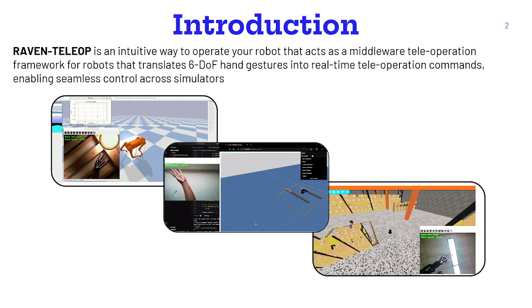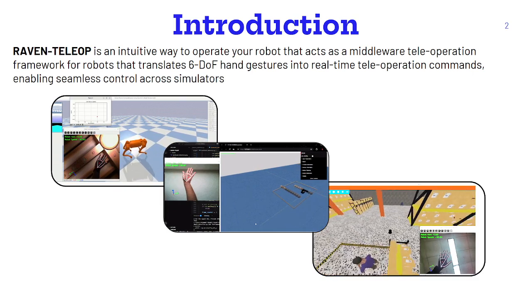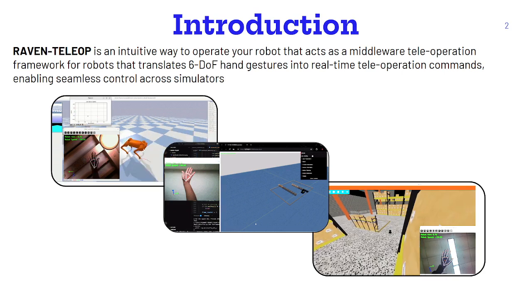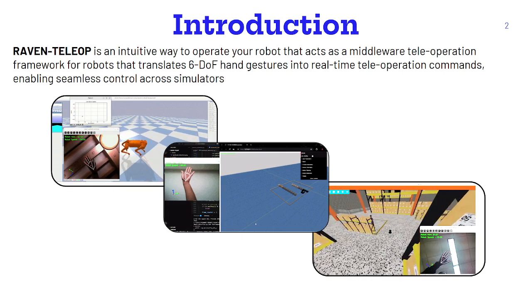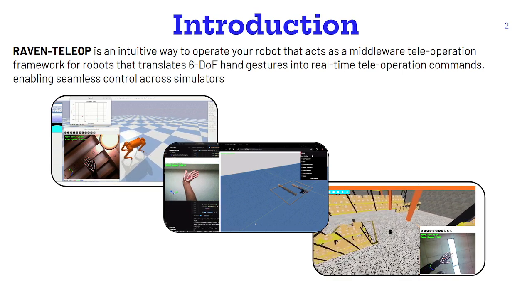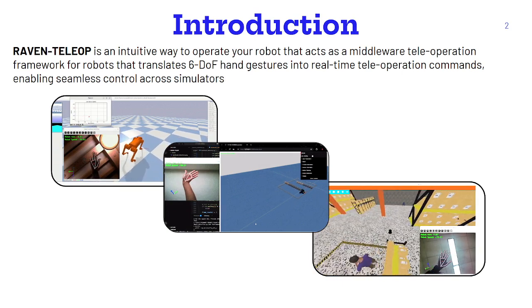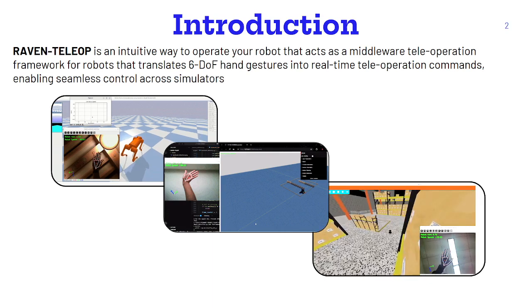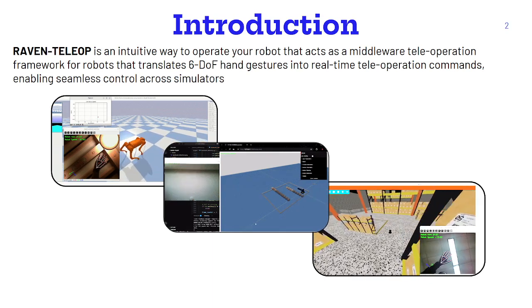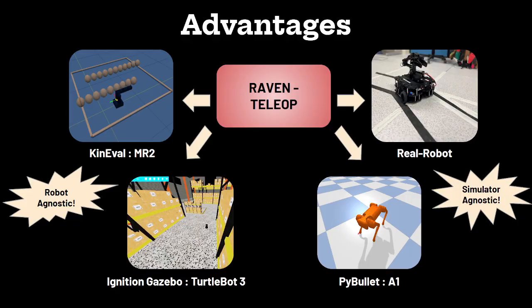Our system converts these gestures into motion commands, supporting seamless control across a wide range of platforms, including simulators like KinEval, PyBullet, Genesis, and Gazebo-ROS, as well as real robots, all without any specialized hardware. This framework is low-cost, simulator-agnostic, and robot-agnostic, meaning it works across diverse robotic systems without needing additional equipment. Our objective was to show how gesture-based control can generalize across both simulated and physical environments in a flexible and